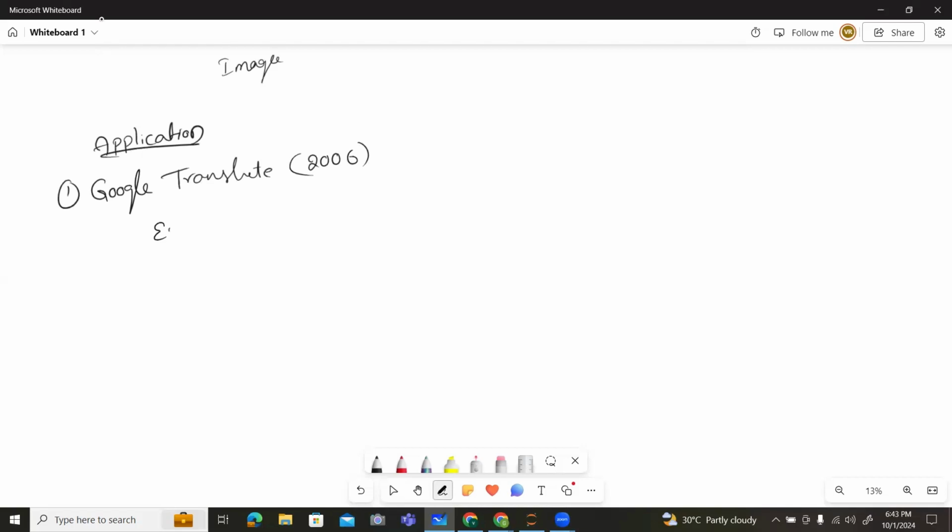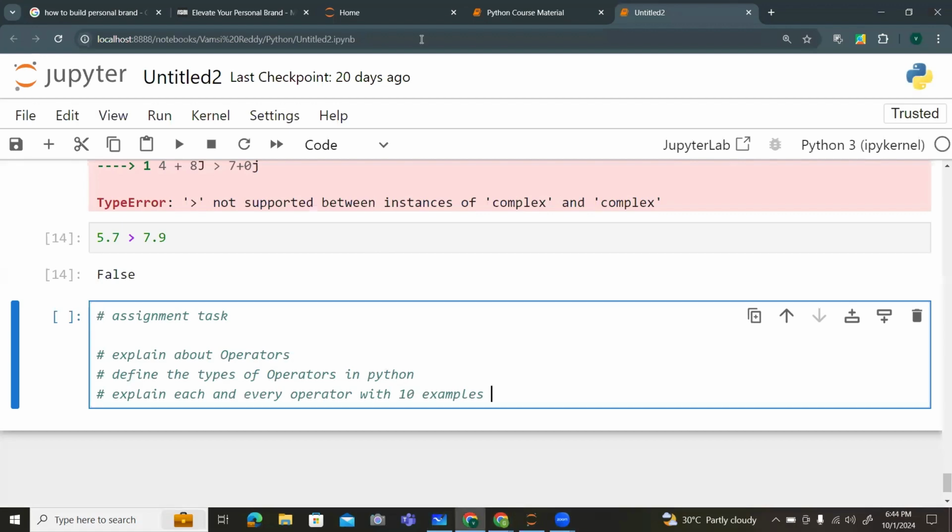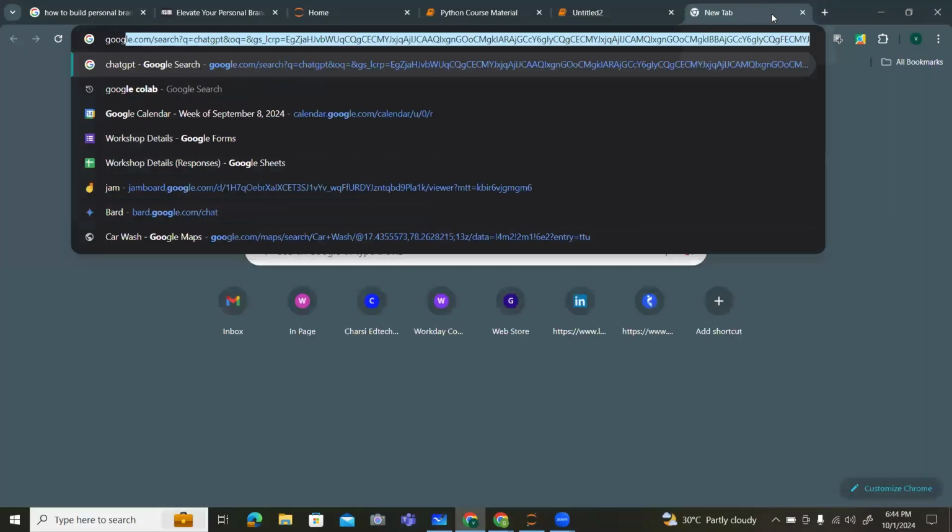Let me give an example. If I need to translate Telugu to English, or Hindi to English, we use Google Translator, similarly to how we are using it now. Let me show you how to use this Google Translator. Let me open it and show you. Let me type Google Translator.